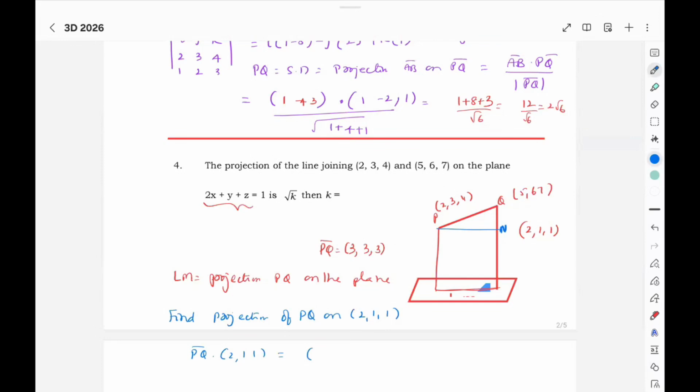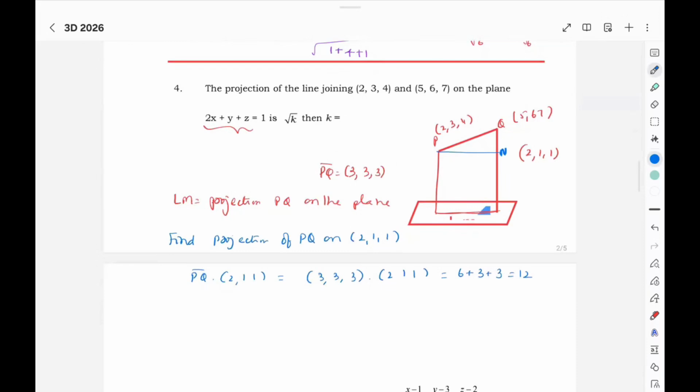PQ will be 5 minus 2, 6 minus 3 dot 2, 1, 1, which gives you 6 plus 3, 12. So PQ length will be 9 plus 9 plus 9, root 27.